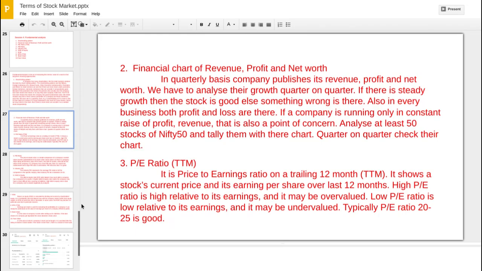Whether it is a 2000 rupees dress, or it is just a 500 rupees dress and the shopkeeper put the MRP at 2000. Like that, the PE ratio also shows what the price should be over 12 months. If it is a high PE, then we can say it is overvalued. Similarly, if it is a low PE, then we can say it is undervalued. So typically a PE ratio between 20 to 25 is actually good.